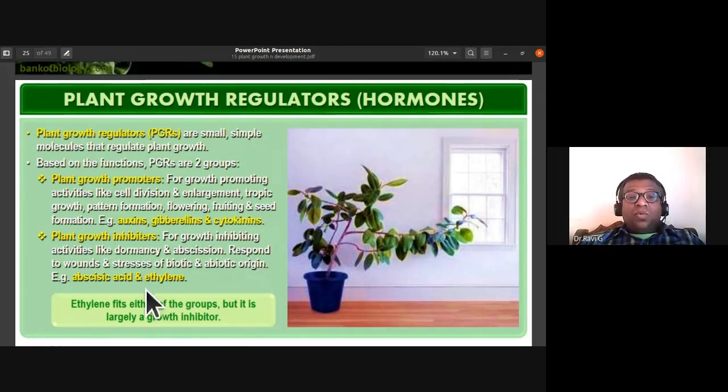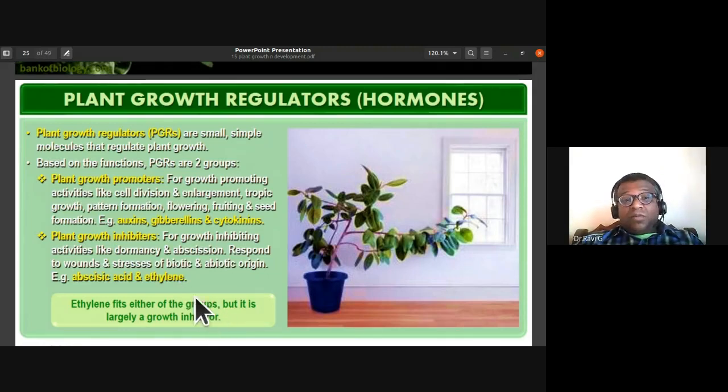Responding to wounds and stresses of biotic and abiotic origin is also one of the activities of growth inhibitors. The examples for these plant growth inhibitors are abscisic acid, which is also called ABA, and ethylene. See, ethylene is the only gaseous hormone, which brings about the ripening of fruits. So it is a gaseous hormone. We should remember that.